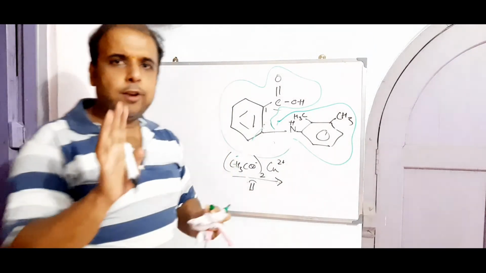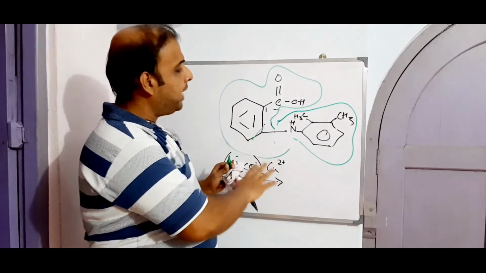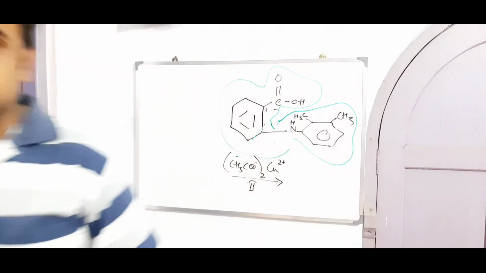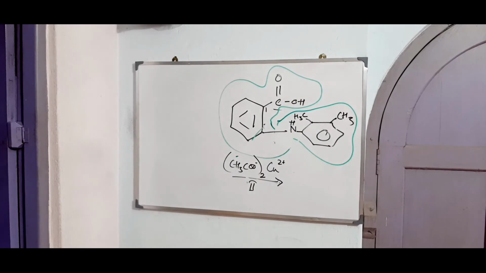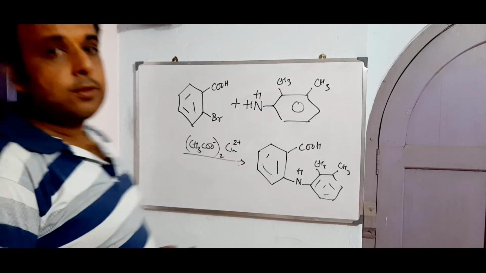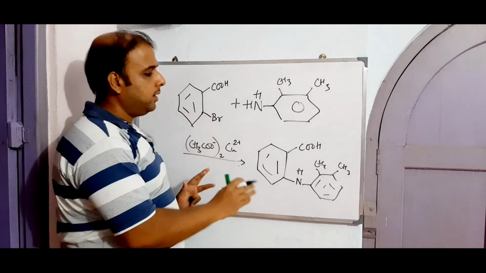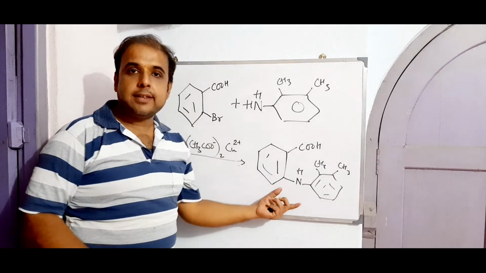Now just hang on for a moment. Meanwhile, let us see how it appears on a single page. Wait. So as I said, this is the whole process by which mefenamic acid can be produced.